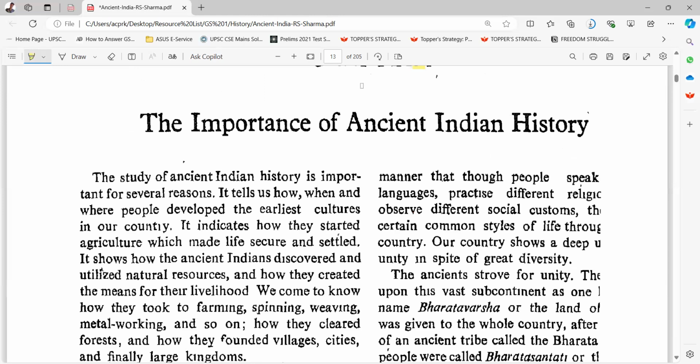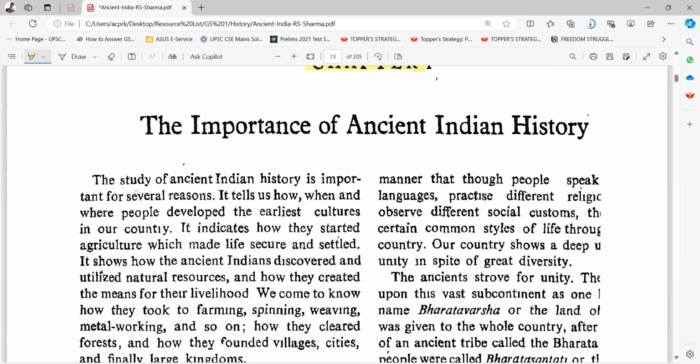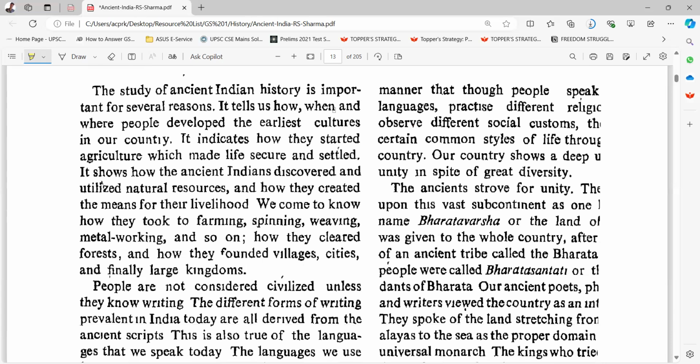The study of ancient history is important for several reasons. It tells us how, when, and where people developed the earliest cultures in our country. It indicates how they started agriculture, which made life secure and settled. It shows how the ancient Indians discovered and utilized natural resources and how they created the means for their livelihood. We come to know how they took to farming, spinning, weaving, metalworking, and so on, how they cleared forests, and how they founded villages, cities, and finally large kingdoms.